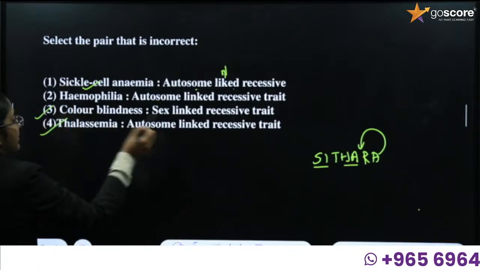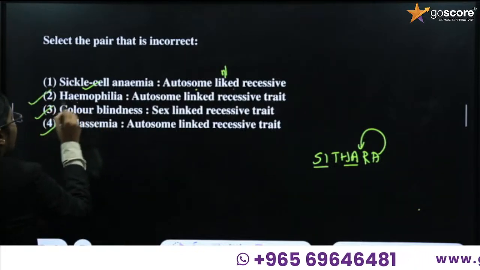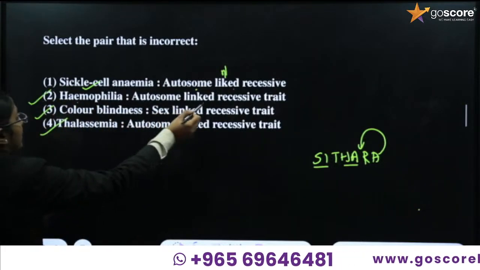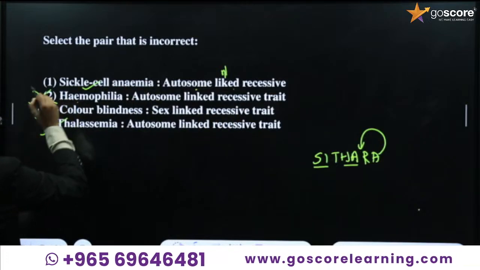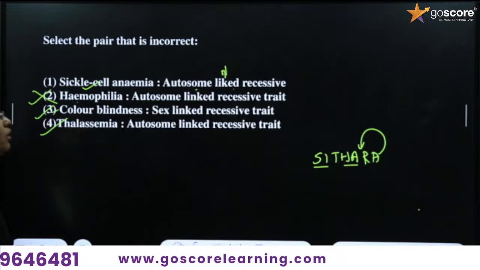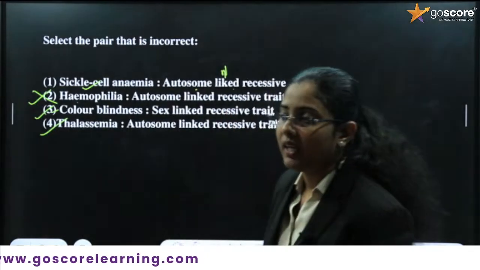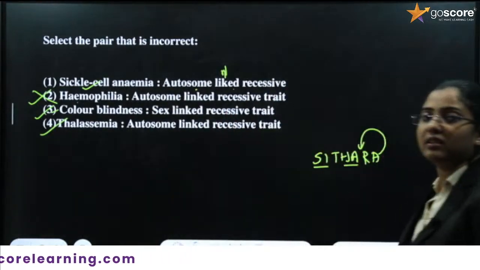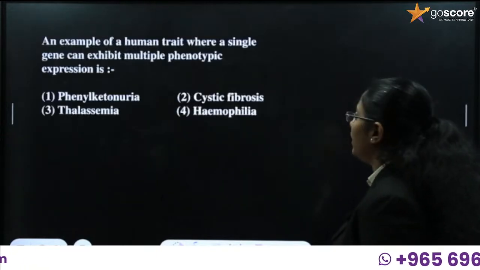Color blindness is also a sex linked recessive trait. Then the next one, it is hemophilia. It is given as autosomal recessive trait. That option is the incorrect one, so the correct answer is the second one. Which pair is incorrect? Hemophilia, autosomal linked recessive trait is the incorrect statement. Okay, is it clear for you? Yes or no?